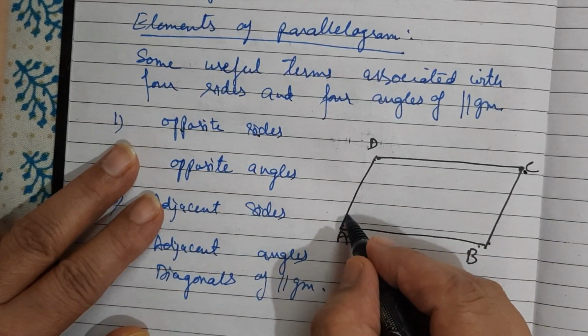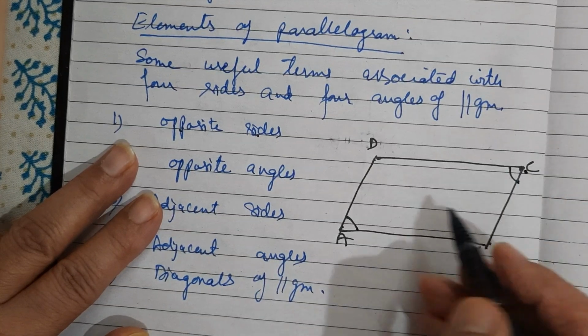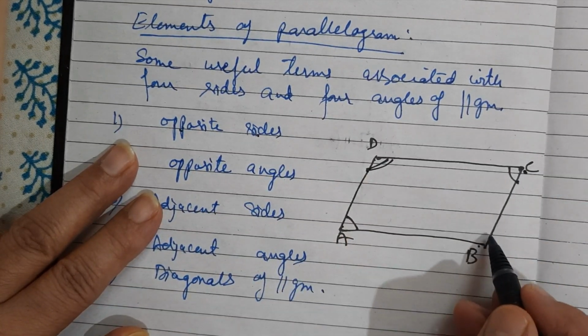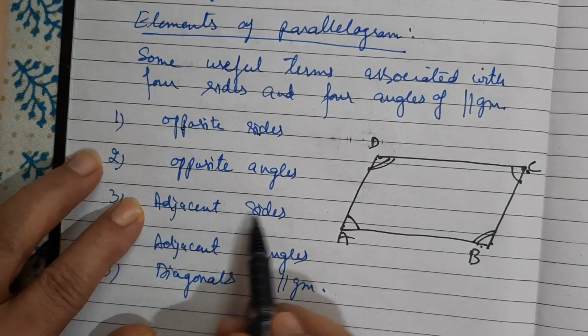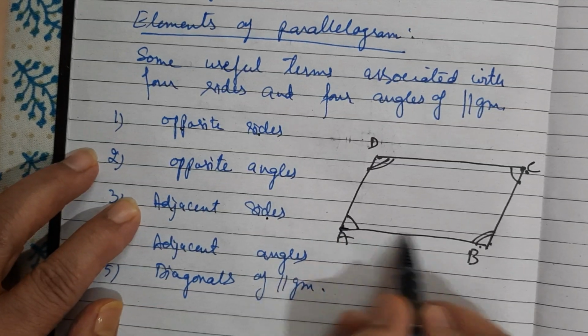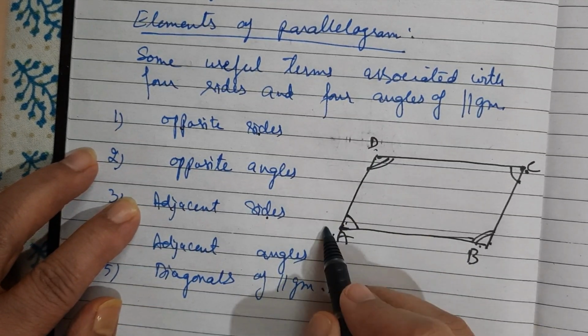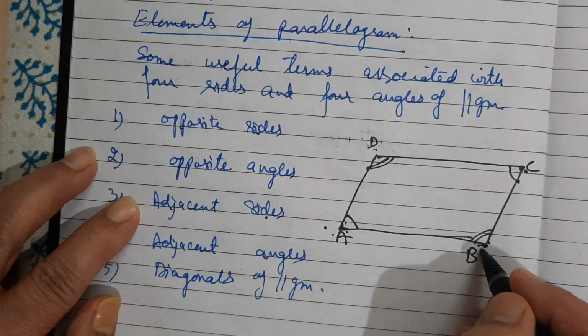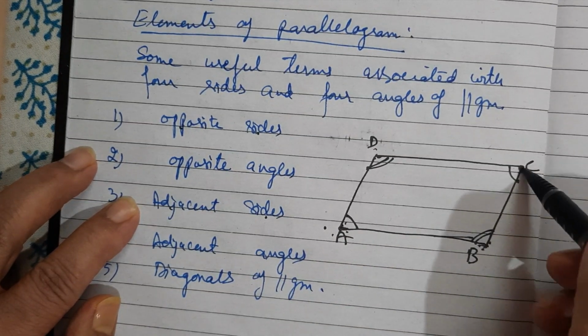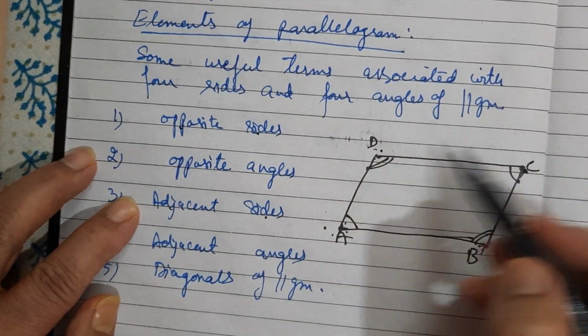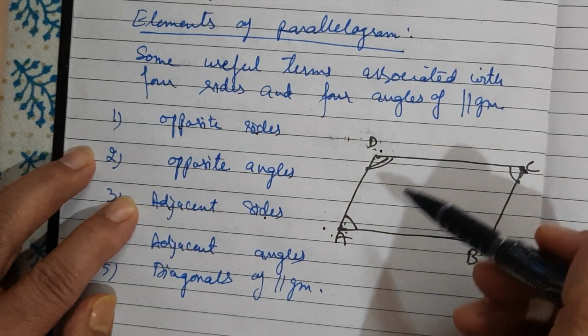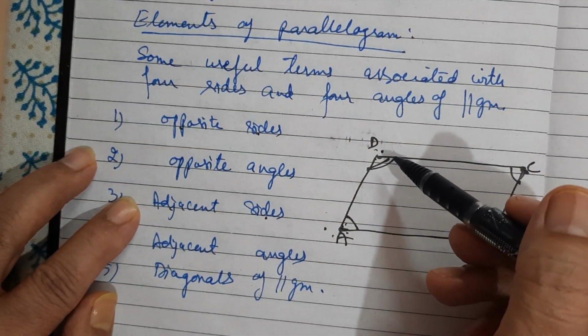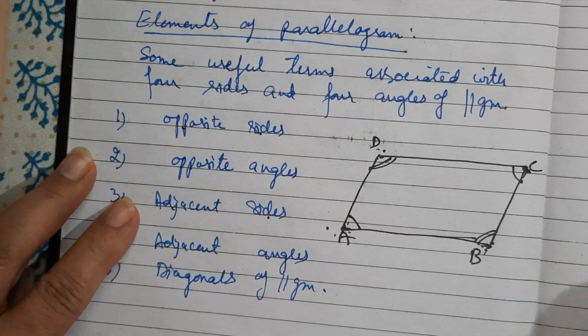Opposite angles, angle A, angle C, one pair, angle D, angle B, second pair. Adjacent sides, AB and AD are adjacent sides, BA and BC are adjacent sides, CB and CD are adjacent sides. It means two sides sharing one common vertex.